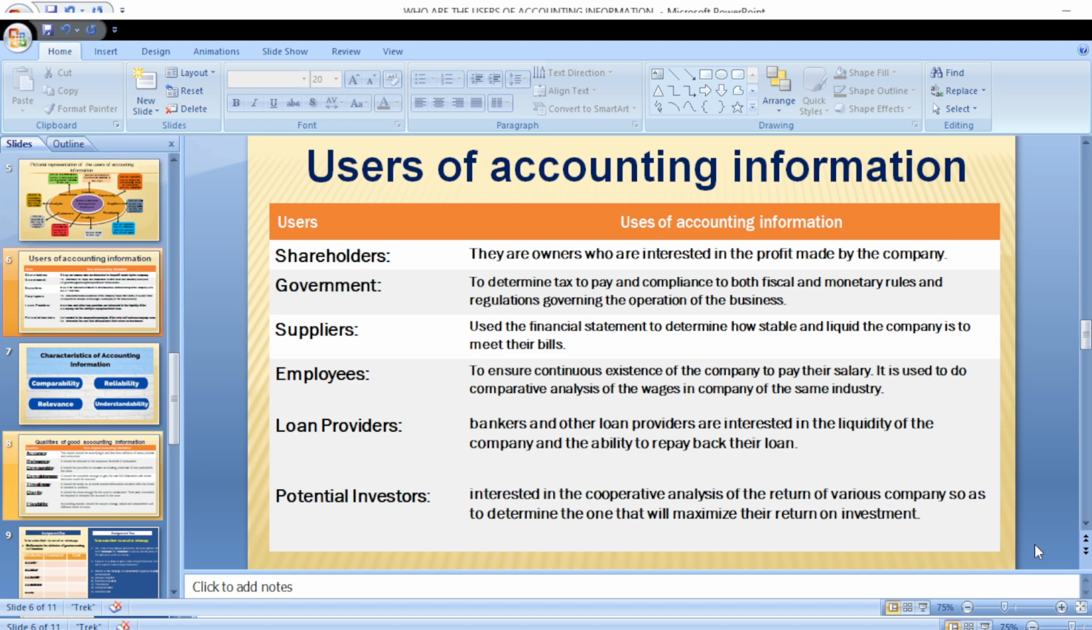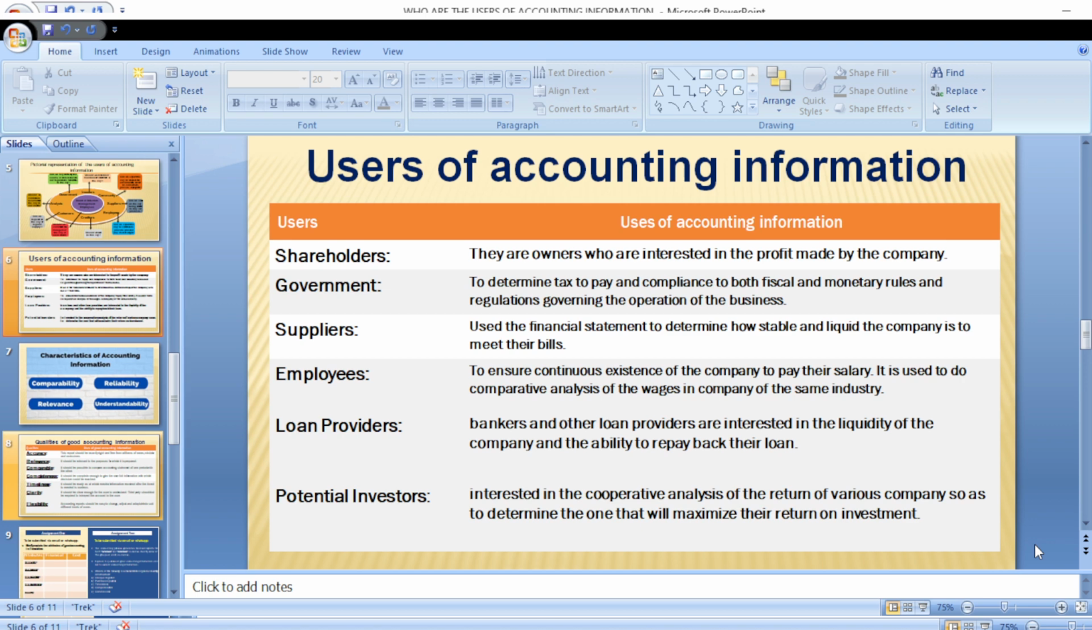The suppliers would want to know how relatively stable an organization is in terms of liquidity. How liquid is the company? How liquid is the company in its ability to meet up with payment of its bills on a regular basis? We've talked about employees.